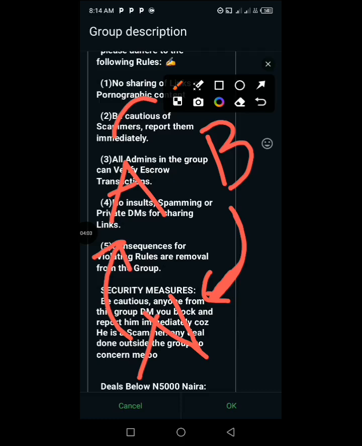As soon as Mr. A releases the coin to Mr. B, Mr. B is going to notify the admin that Mr. A has sent the coin to him. Thereby the admin can go ahead and release the amount to Mr. A, and then the deal is finalized. I hope that is clear enough. That is how we transact here in this escrow group.